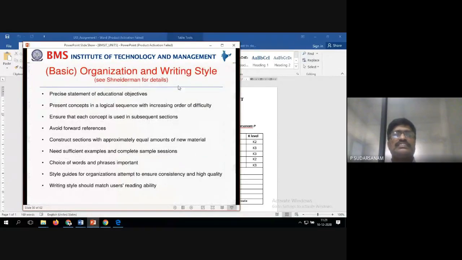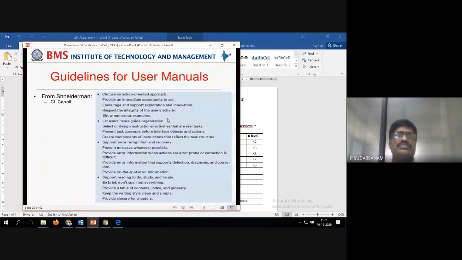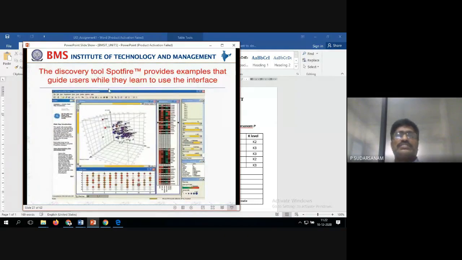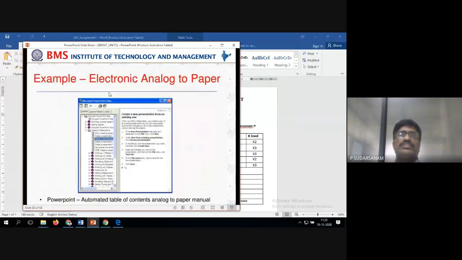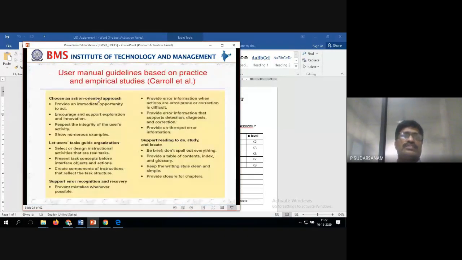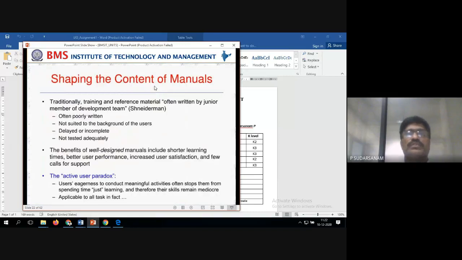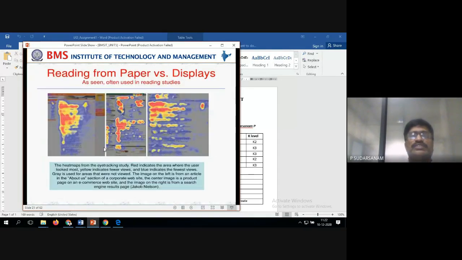Next is organization, writing styles, basic questions, guidelines for the user manuals. This is what we have discussed in the 5th unit. So discovery provides online tutorials, electronic, user manuals and guidelines for the practicals. So shaping the content of manuals. So this is what you have to write for the manuals. So paper versus displays.